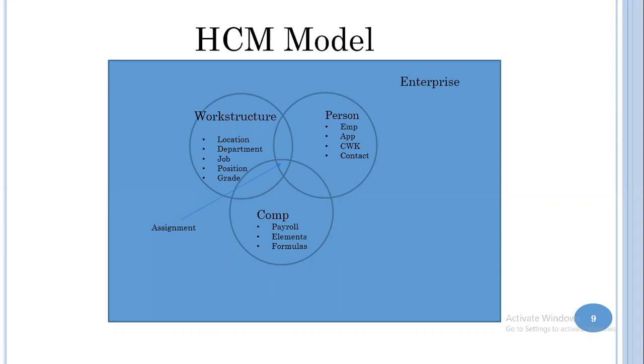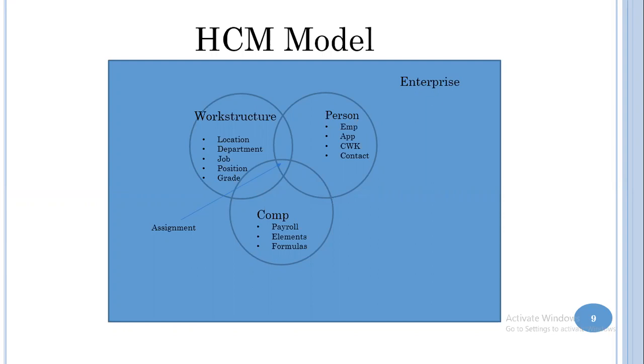He will get certain emoluments, salary, maybe basic salary, breakup of that, travel allowance, and maybe COVID allowance. People are working from home. Some companies are giving allowances for that to reimburse for the expenses and stuff like that. So those are done through the elements and the payroll. So you could have an intersection.